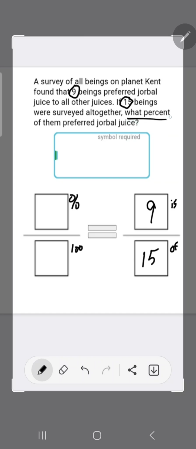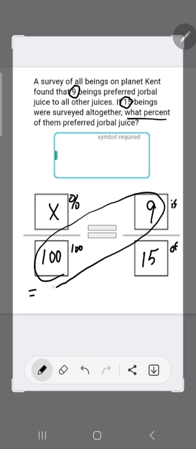They're asking us for what percent, so we don't know the percent over 100. So we'll be doing 100 times 9, hit enter, and then we'll be dividing by 15 and hitting enter. So we'll have 900 divided by 15, comes out to be 60%.